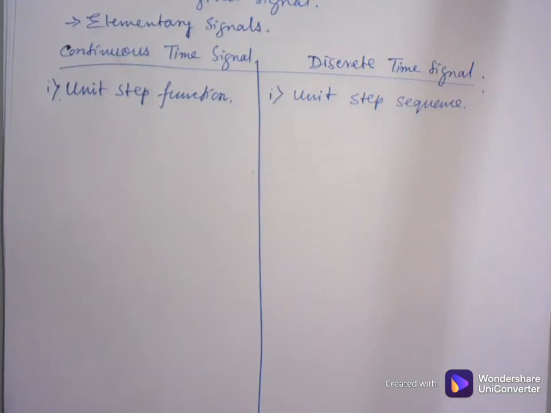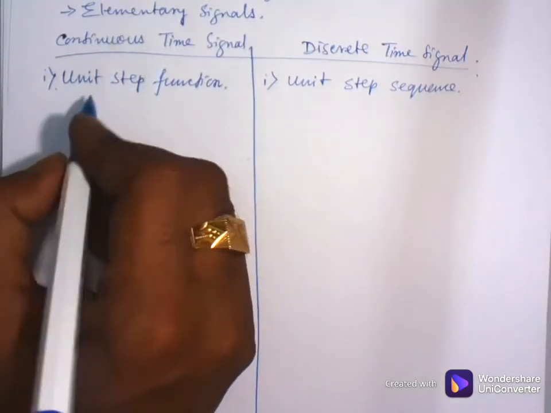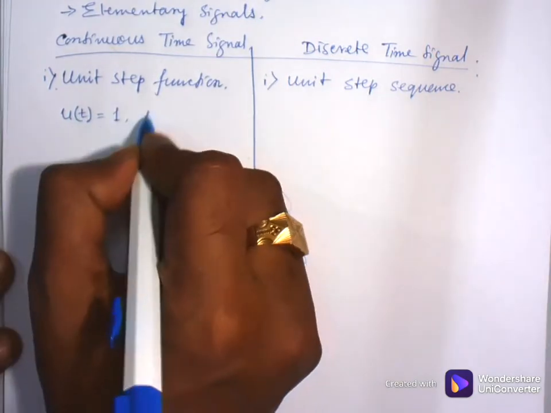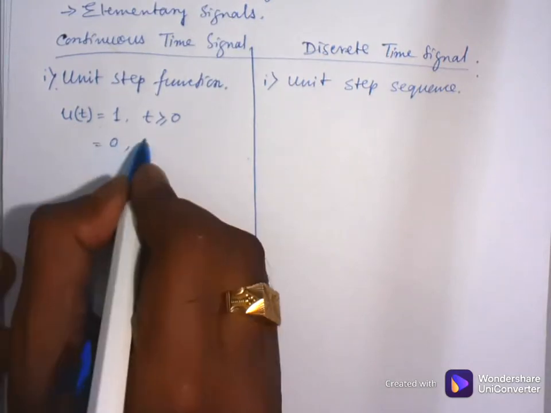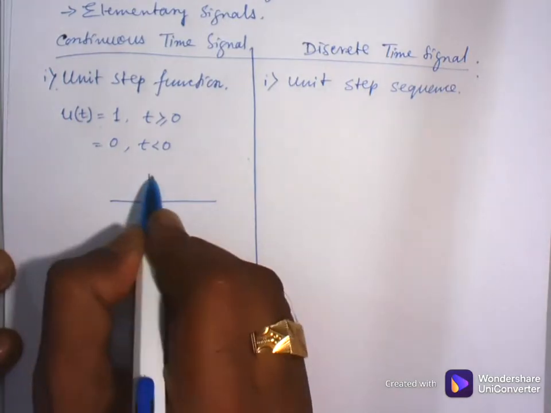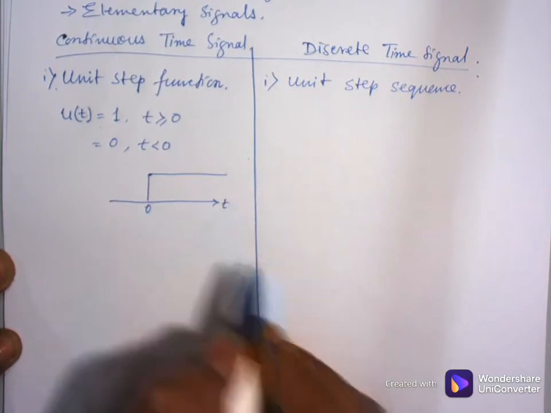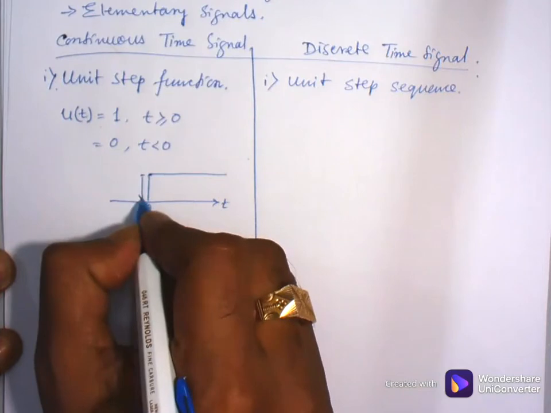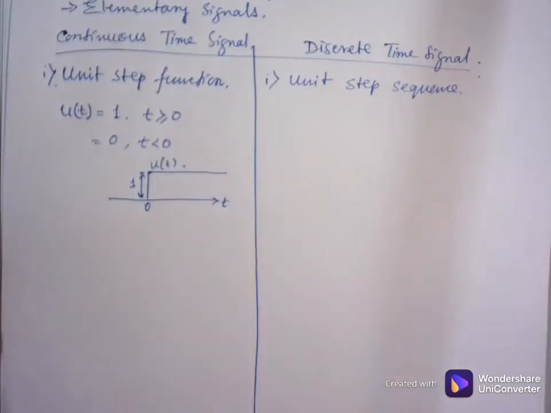So the unit step function has value 1 for t greater than 0 and 0 for t less than 0. It will look like a single step starting from t equal to 0, and this is u of t.